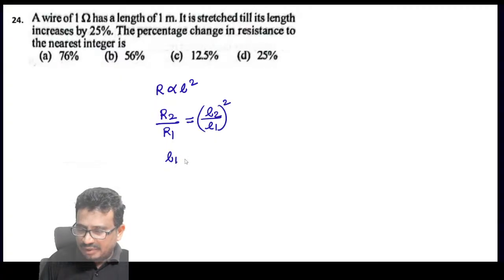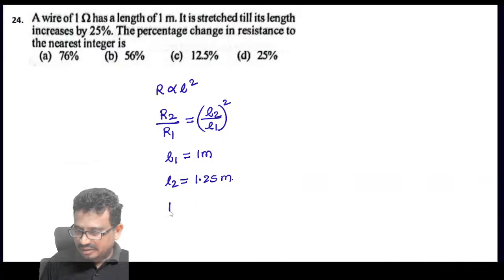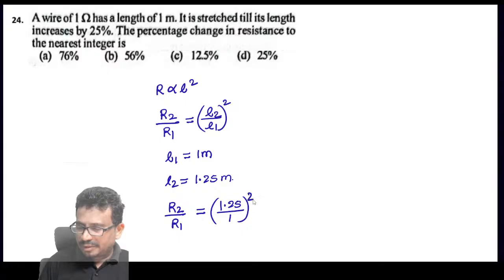We have L1 as 1 meter, and L2 is 1.25 meters. Substitute them here: R2 by R1 equals 1.25 by 1 whole square.